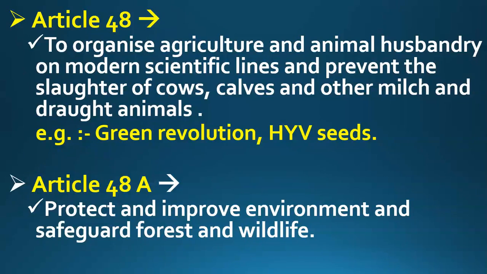Then comes Article 48A. Article 48A says that the state should try to protect and improve the environment and safeguard forests and wildlife. It means government should first protect the environment and then improve it, and give safeguards to forests and wildlife. There is nothing much to explain here; it can be understood in a very simple way.